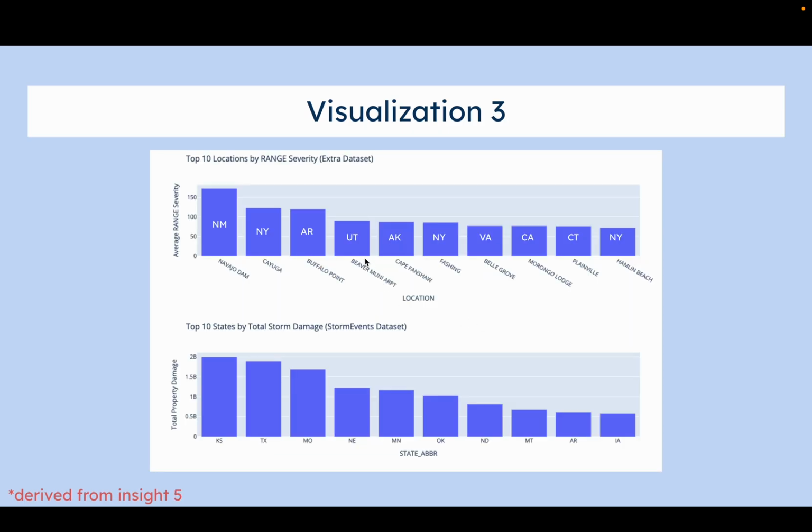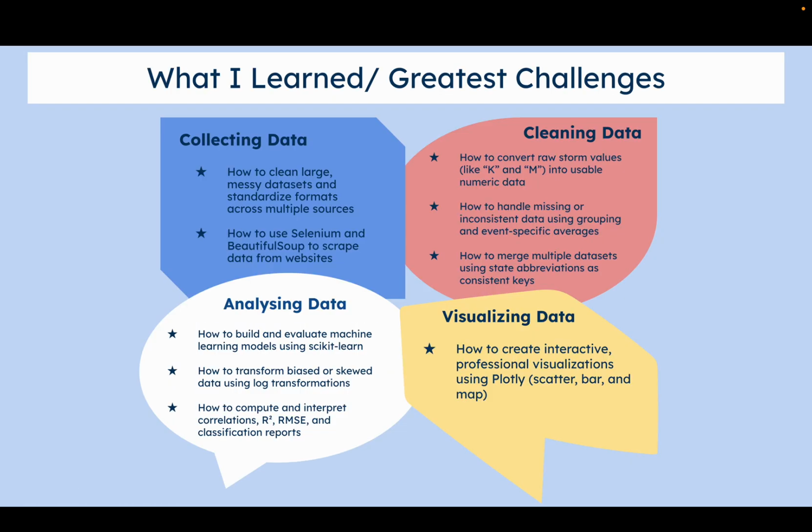Okay, visualization 3 is where I had to add the states here because these events were not easily able to be coded as states. But you can see here how we compare storm damage to range severity. There are some states like Arkansas that are on both, and those states might be ones you want to avoid. They have a high range of storms, so a lot of the state is covered by storms, and they have a lot of storm damage, so a lot of money is given up to help with that storm damage.